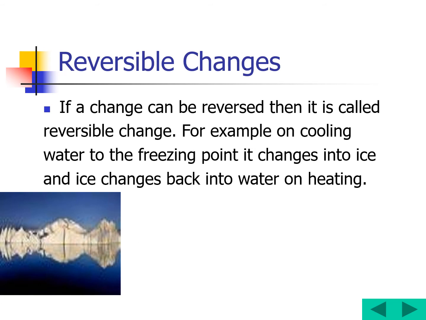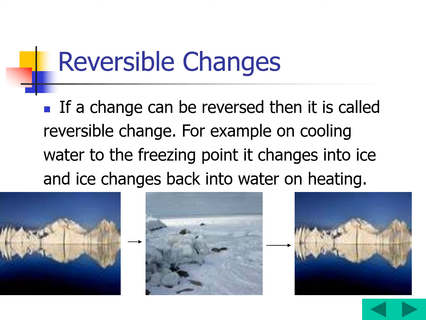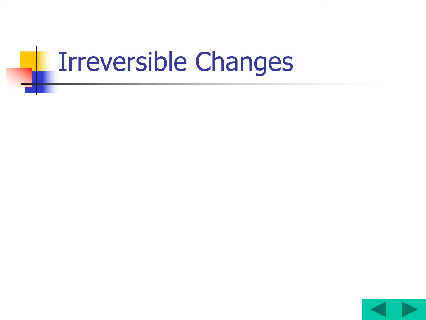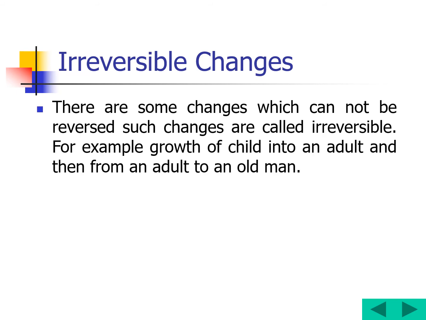See, this water is going to be converted into ice after a particular interval of time, and then again it will convert into water. These are considered reversible changes. Now coming to the irreversible, what will be the opposite of it? Irreversible change. What is irreversible? There are some changes which cannot be reversed. Such changes are called irreversible changes.